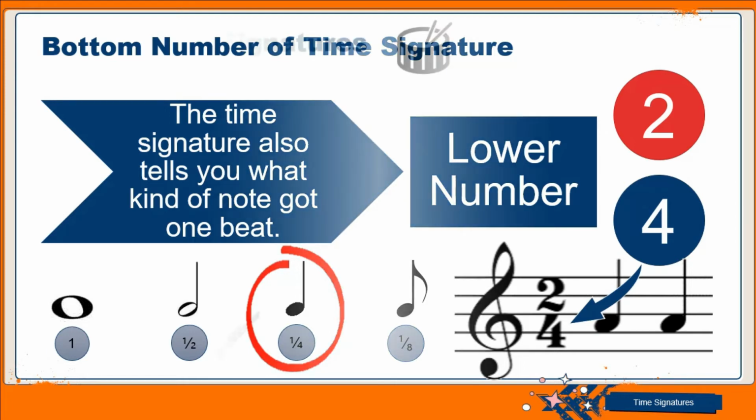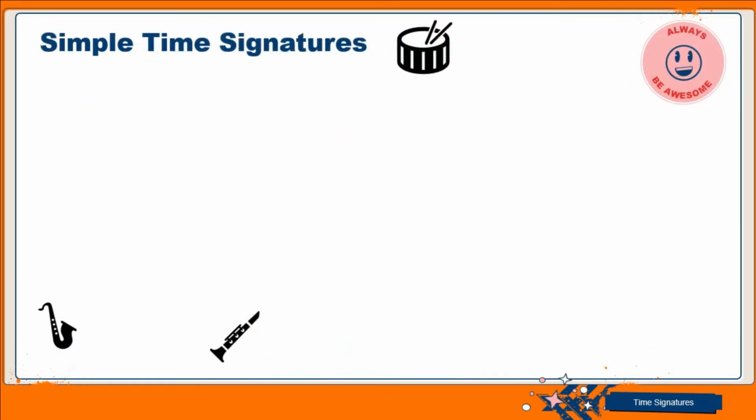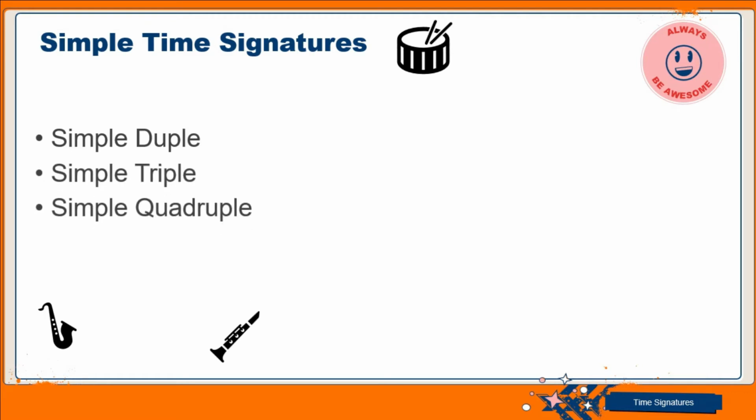Let's go to the simple time signatures now. Time signatures can basically be divided into 2: the simple time signatures and the compound time signatures. The simple time signatures can be classified into three parts: the simple duple, the simple triple, and the simple quadruple.